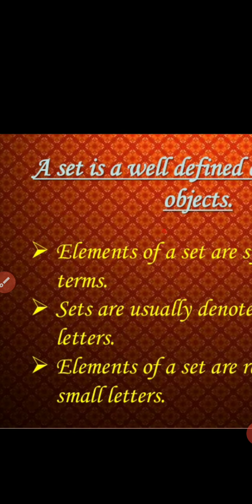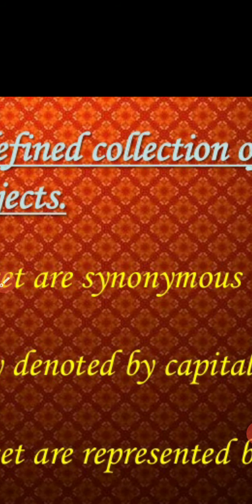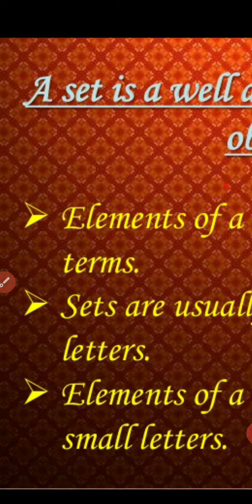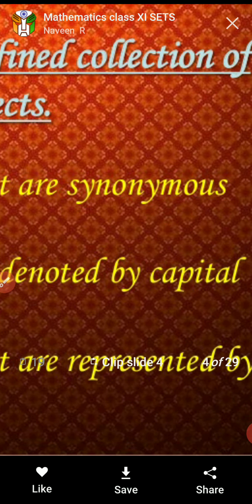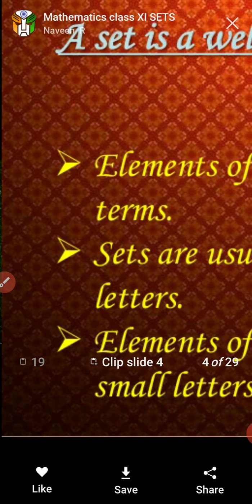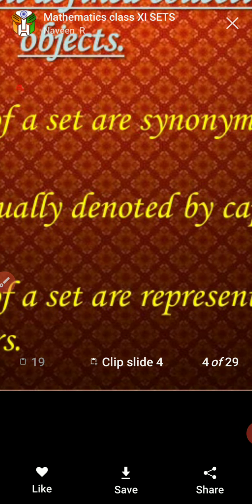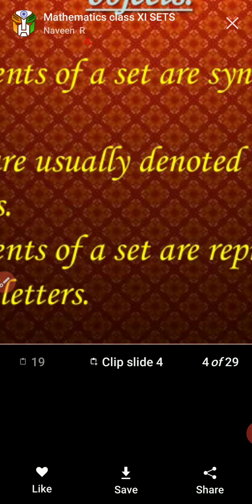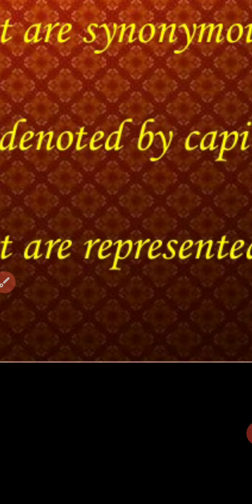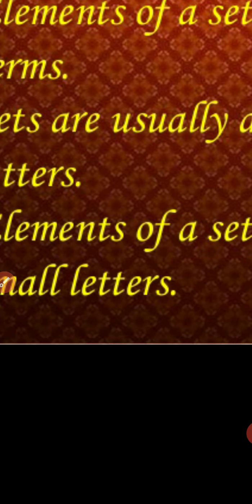A set is a well-defined collection of objects. Elements of a set are synonymous terms. Sets are usually denoted by a capital letter. Elements of a set are represented by a small letter.